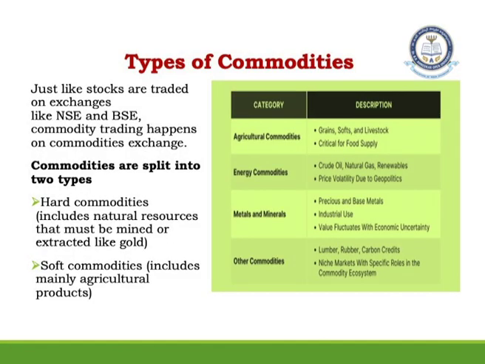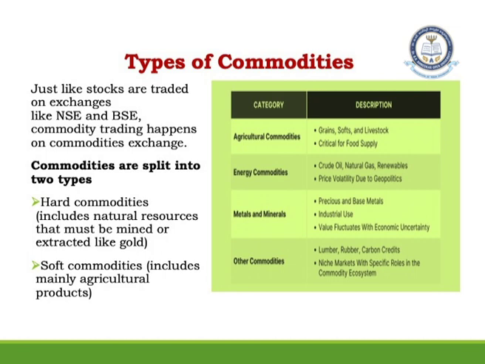Commodities are basically split into two categories. You have soft commodities and hard commodities. A hard commodity includes natural resources, something where you have to take up mining or extraction. For example, gold, or crude oil and oil resources. All these where mining and extraction has to take place are called hard commodities.